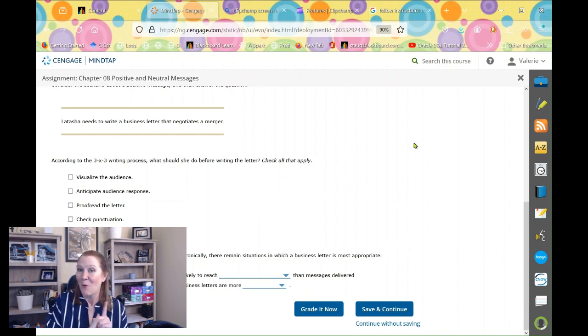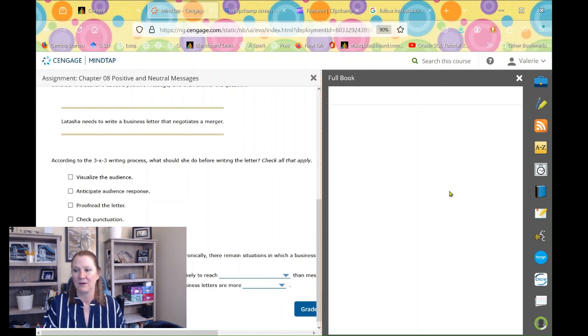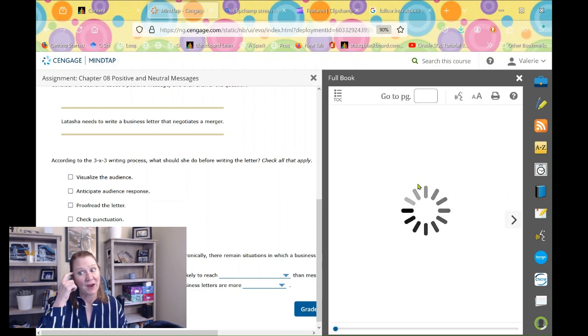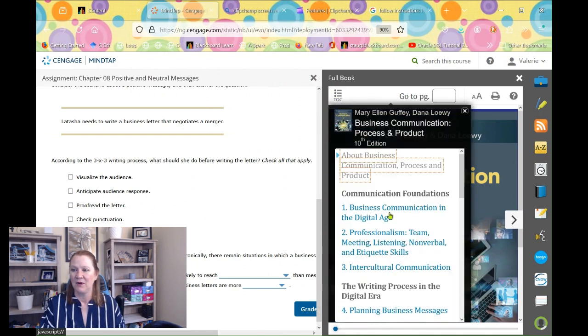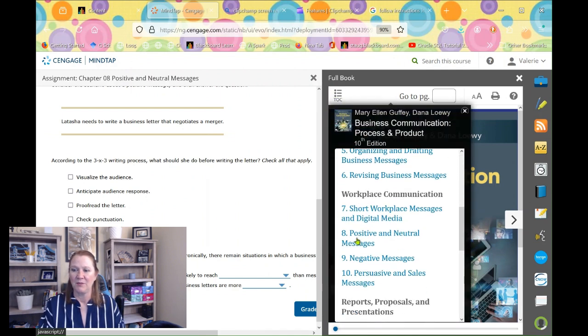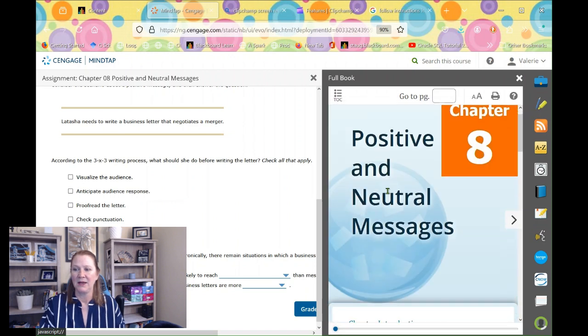Now remember when I said I want you to open the book and use the book to answer these questions, okay? You'll notice over here in the tool tray, you see this full book icon, this little blue book icon. Click that. And it opens up your book in general. So we've got to first go to chapter 8 because that's what we're doing. So table of contents. I'm going to find chapter 8, positive and neutral. And here is my chapter.